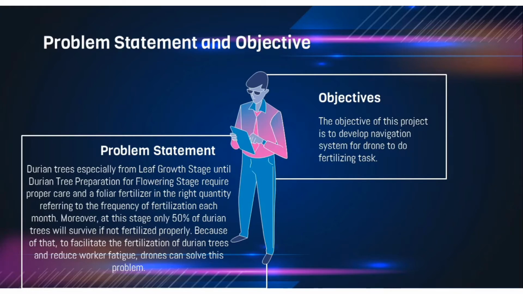Because of that, to facilitate the fertilization of durian trees and reduce worker fatigue, drone can solve this problem. Next, my objective. The objective of this project is to develop navigation system for drone to do fertilizing tasks.